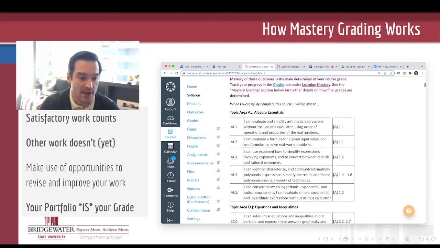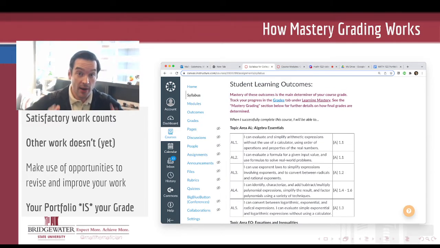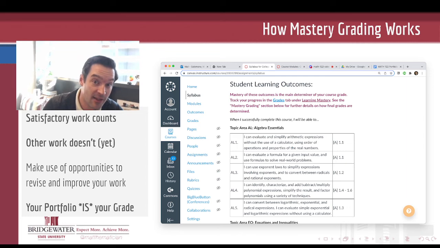So the first organizing philosophy of mastery grading is that your grade should reflect, and should only reflect, how many of our course learning objectives you have mastered by the end of the semester. And there are a lot of ways in which traditional ways of grading don't do that. If I'm giving people points for attendance, or marking you down for not attending, or taking off points because your writing has misspelled words or whatever, there are a lot of things that get rewarded in a traditional grading structure that don't directly have to do with whether you learned the material of the course.